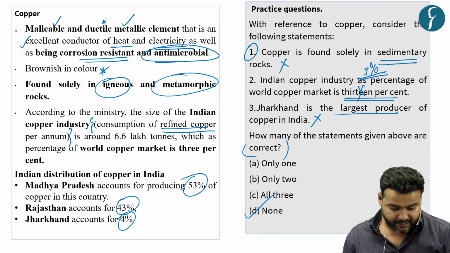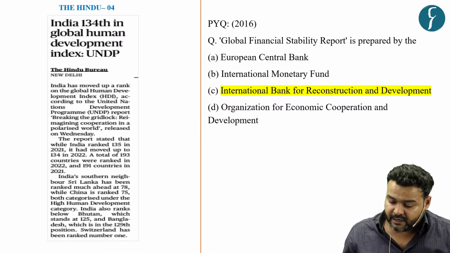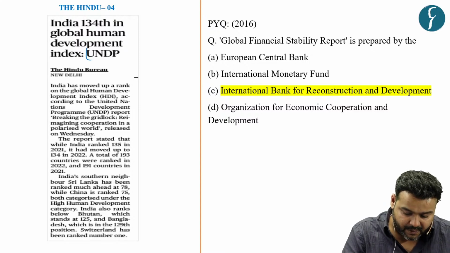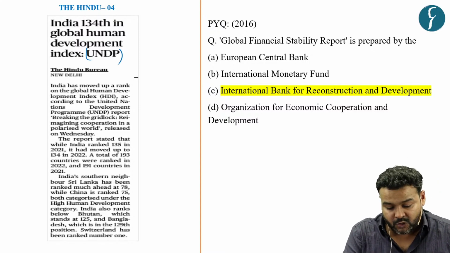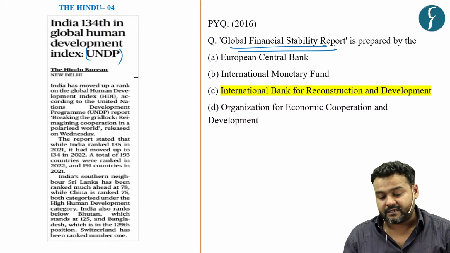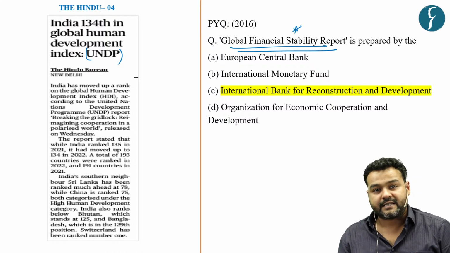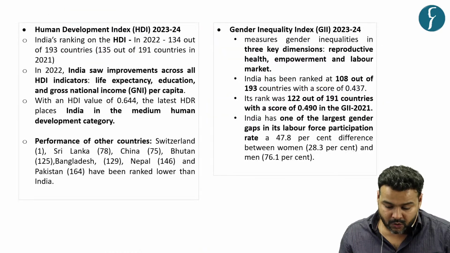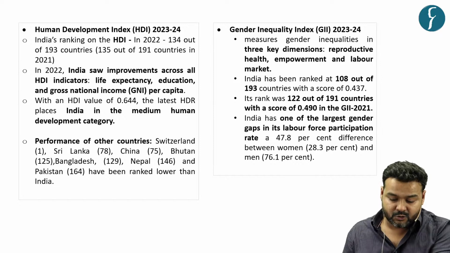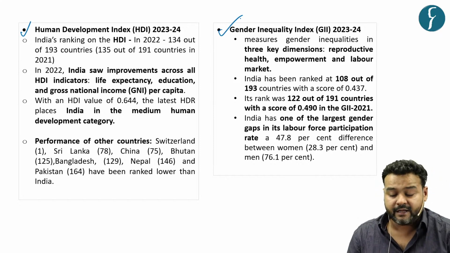That brings us to the last question of today's discussion, and this is based on this important report which has been published by UNDP. UPSC has been asking questions based on various reports, as they asked in 2016 about the Global Financial Stability Report. So let us quickly look into the key findings of these two reports, that is the Human Development Index and the Gender Inequality Index.